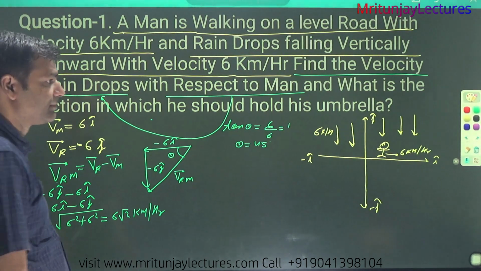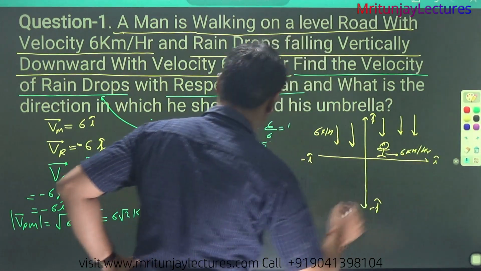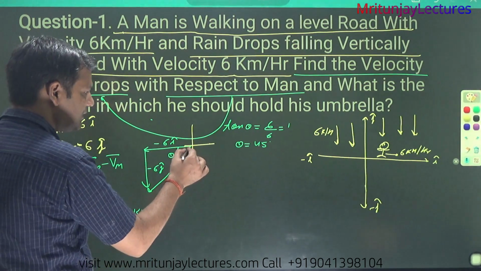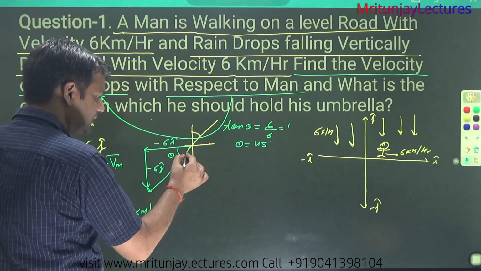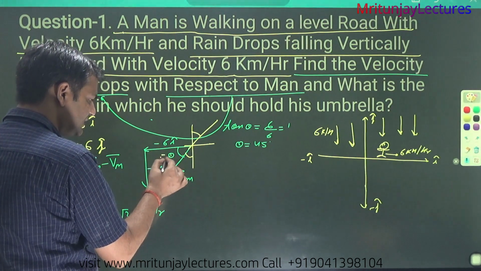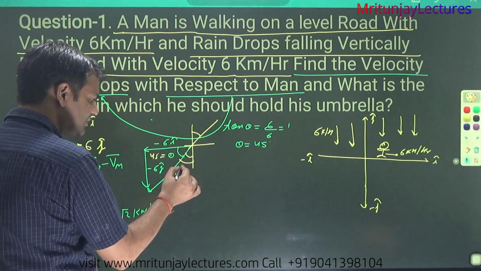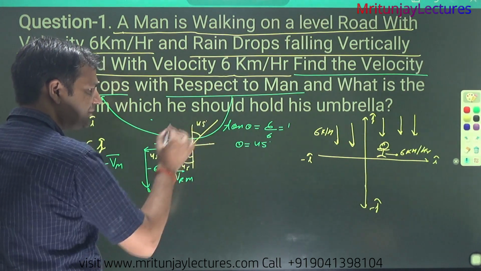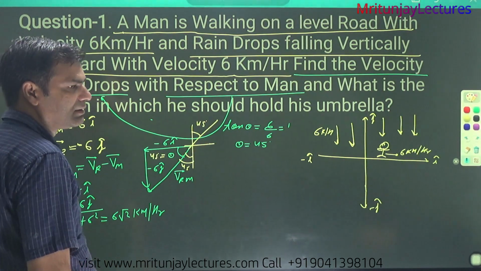Now how can we make it? Now clear? If this one is theta, theta is 45 degrees. So this one is also 45, because 90 minus 45 is 45, and this one is also 45. Okay.